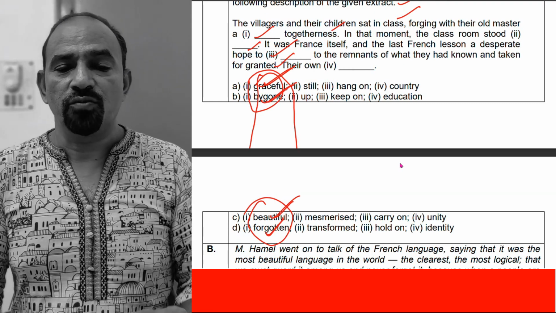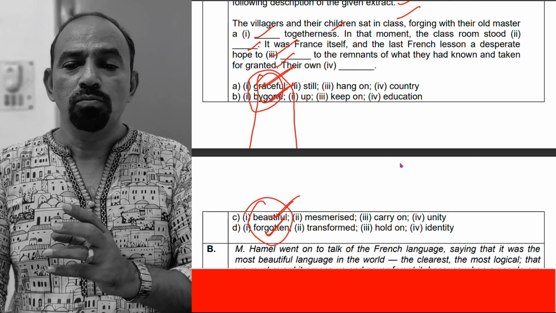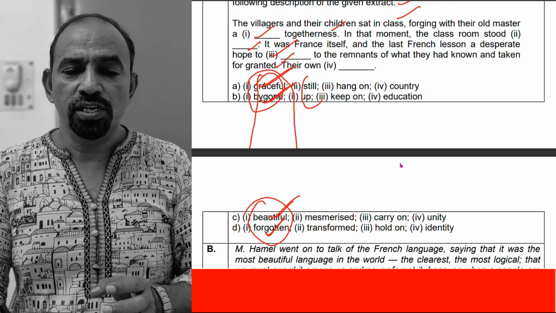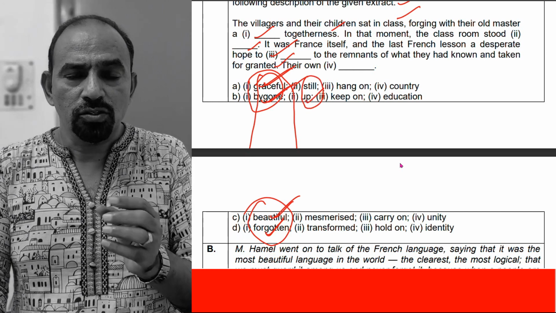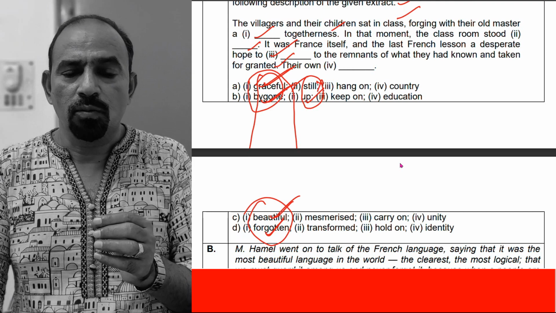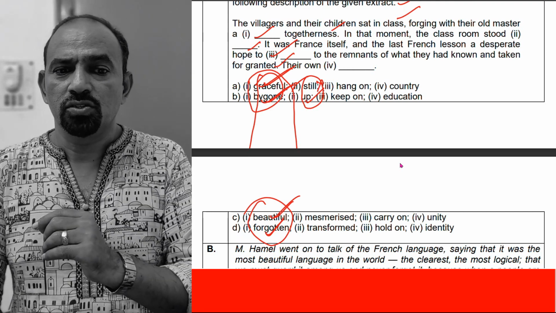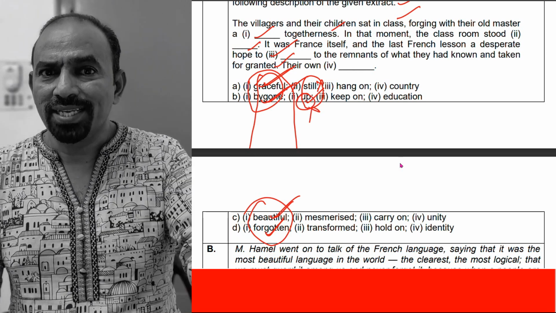Let us check the second one. In that moment, the classroom stood dash. The classroom stood still or classroom stood up. Did the classroom stand still? No. So the first option is omitted. Stood up. Did the class stand up?